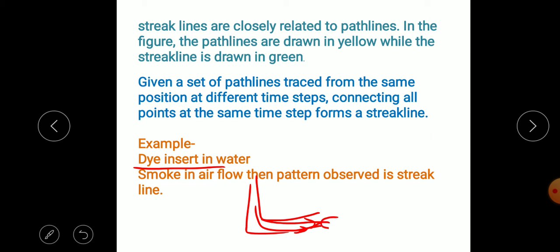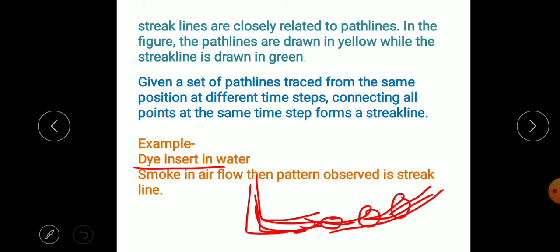So suppose a single particle is traveling. After a certain time the particle will come here. After a certain time the particle will come here. This means the particle is coming from a single point and flowing in the water. So the path followed is the streak line. Path line and streak line will be similar for steady flow. For steady flow, we get the same path line and streak line.